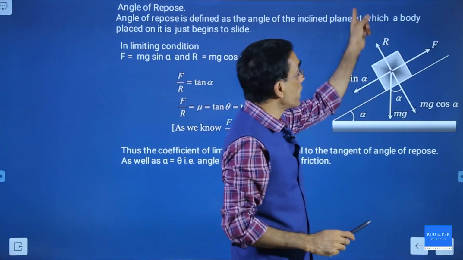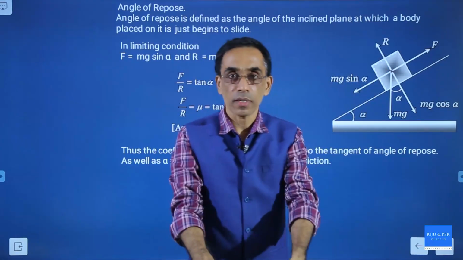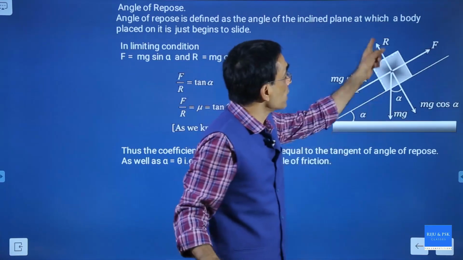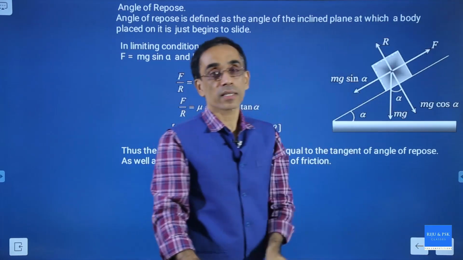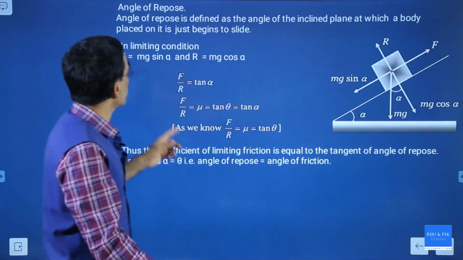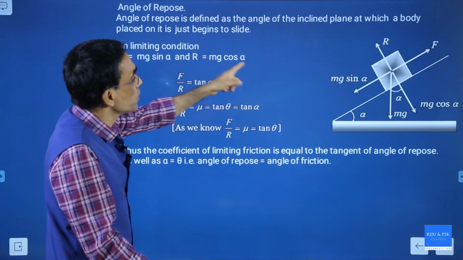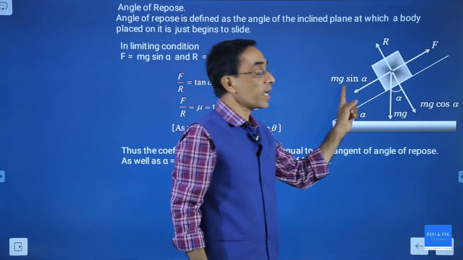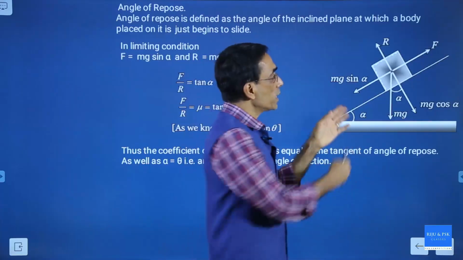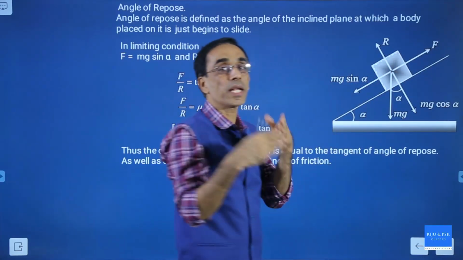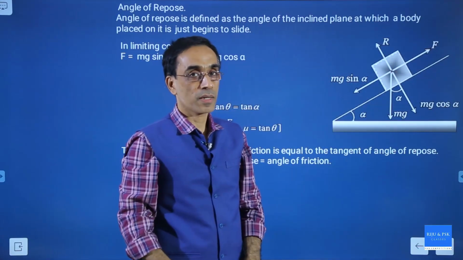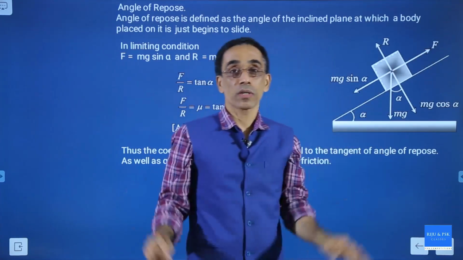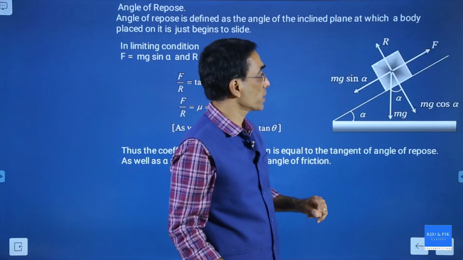Okay, there is no acceleration in this direction. You saw my phone, the phone does not move up or down perpendicular to the plane, it was moving along the plane. So this R and this mg cos alpha will cancel, they will be equal. That is what is written here: R equal to mg cos alpha. Now, if mg sin alpha is greater, then it will accelerate downward, its speed will increase. Clear? If f is more than mg sin alpha, it will not move at all. Fine.